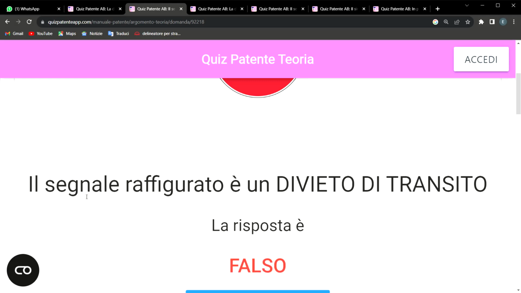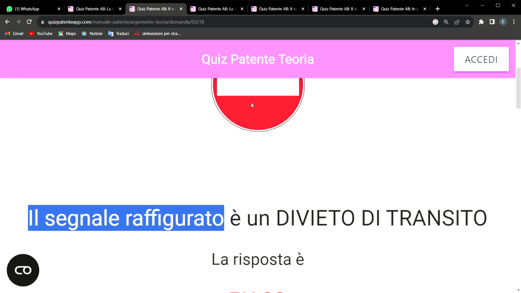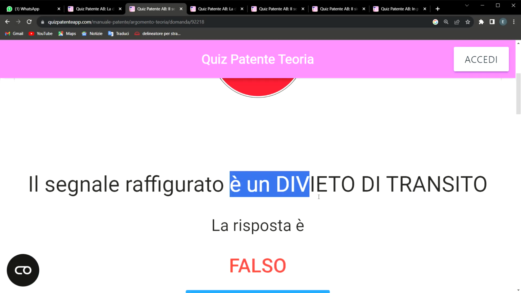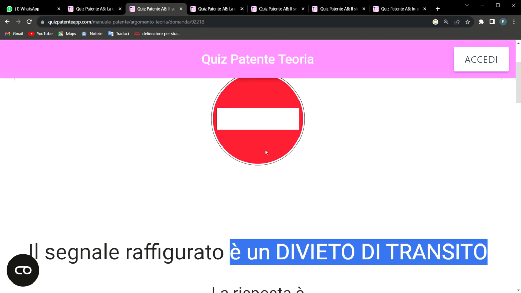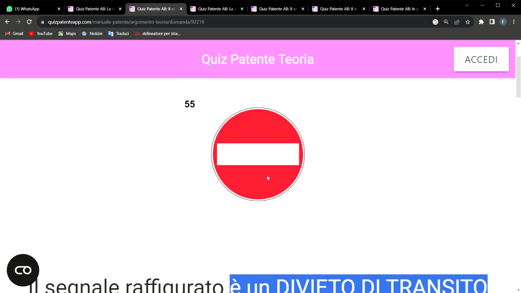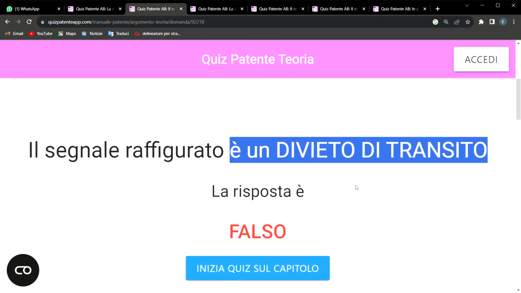Now, "il segnale raffigurato." I will explain the reason why this response is false. Segnale simply means sign, this symbol that is here. "Raffigurato": this symbol referred to here. "È un divieto di transito" is known as a forbidding sign for transit. So, true or false? It is false.